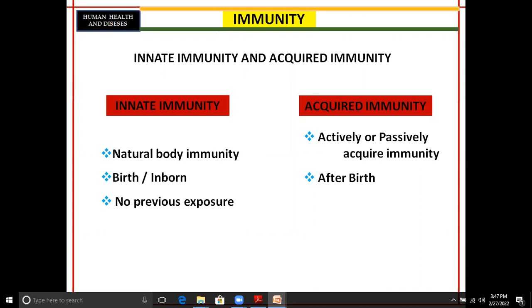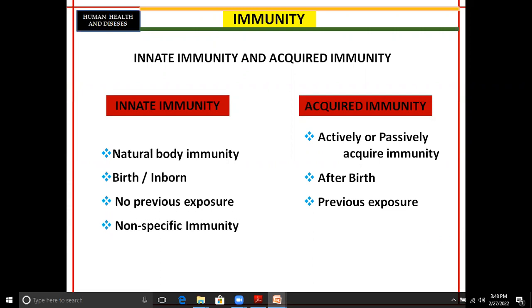Then acquired immunity requires the previous exposure of the antigen to our immune system. Why is it required? Our immune system activates only when the antigen comes in contact with it. Immune system के साथ जब हमारे पैथोजन सबसे पहले स्टिमुलेट करते हैं, तभी हमारे बॉडी में इम्यूनिटी स्टिमुलेट होती है, एक्टिवेट होती है. Without any exposure, the immunity cannot be developed against any antigen. Therefore, previous exposure is required for the formation of the acquired immunity or stimulation of the immunity.